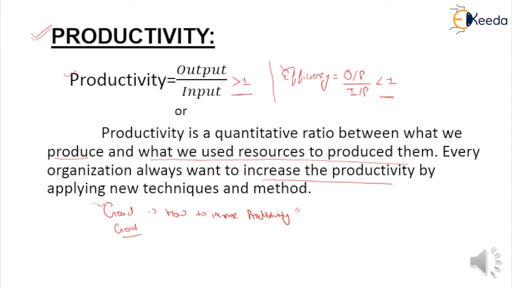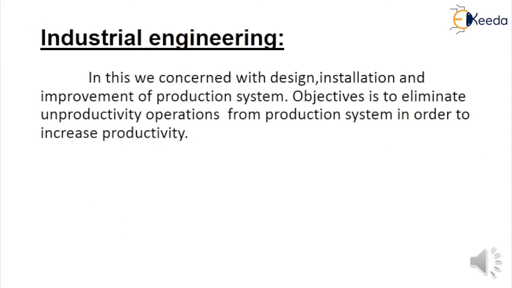Okay student, what is industrial engineering? Why do we need to learn the industrial engineering subject? In industrial engineering, we are concerned with the design, installation and improvement of production system. So industrial engineering is a subject in which we are concerned with how to increase the productivity of system.